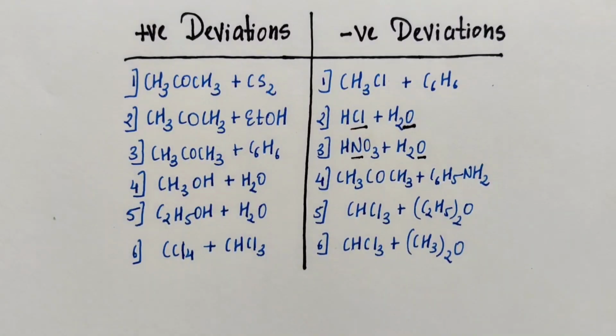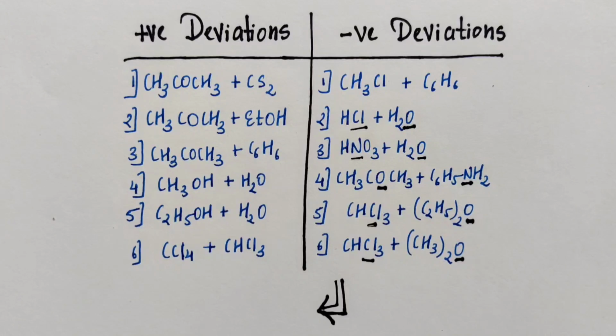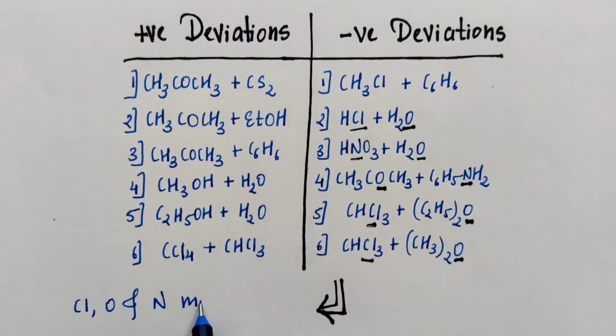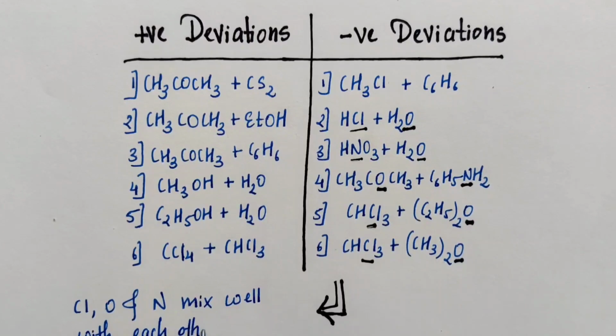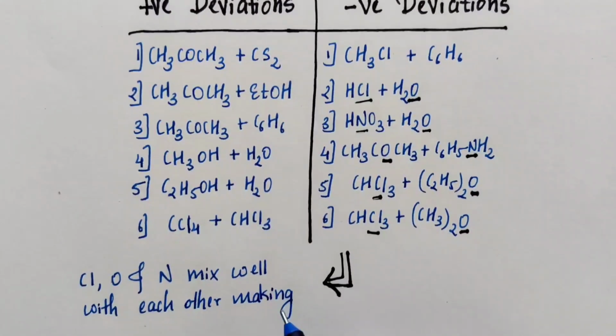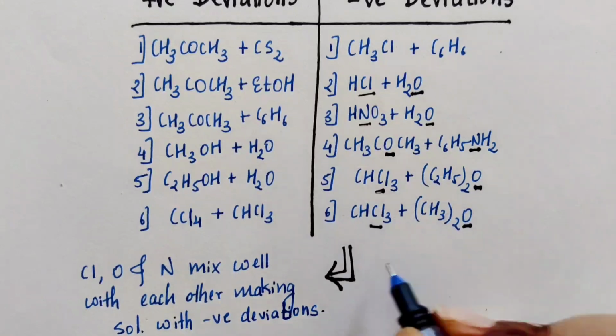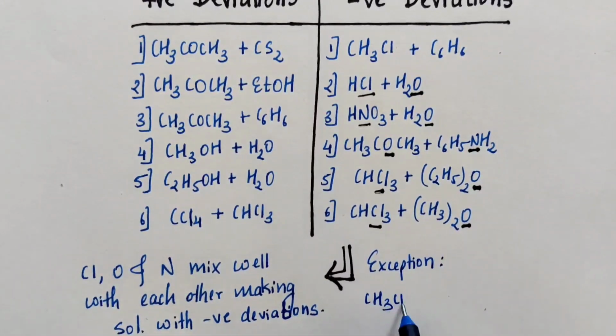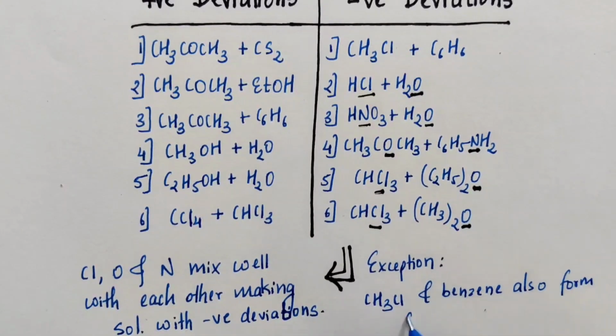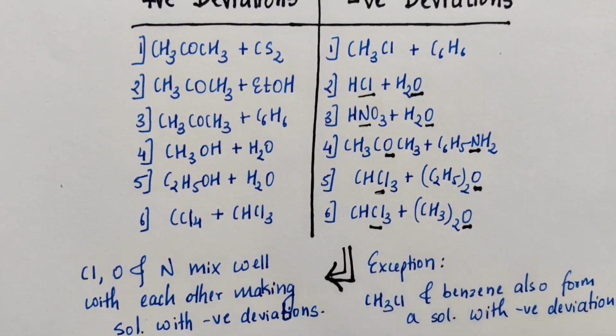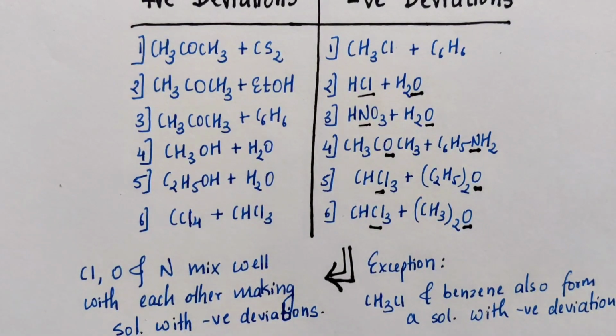Negative deviation solutions are formed by the compounds that mix really well with each other, and as we can gather from the examples given here, the compounds containing either of Cl, O or N in both of the compounds tend to form these kind of solutions. So whenever there's a question and you find these elements in the compounds, you'll be taking negative deviation solutions. But if this is not the case, your obvious answer would be the positive deviations. But as always, there is an exception here too, which is chloromethane and benzene, though not containing the common elements, will still be forming a negative deviation solution.